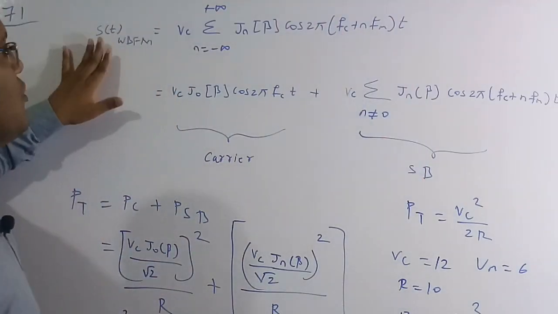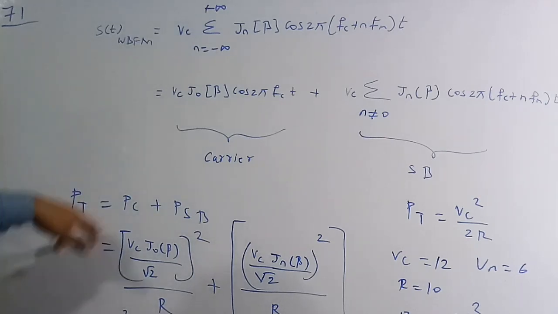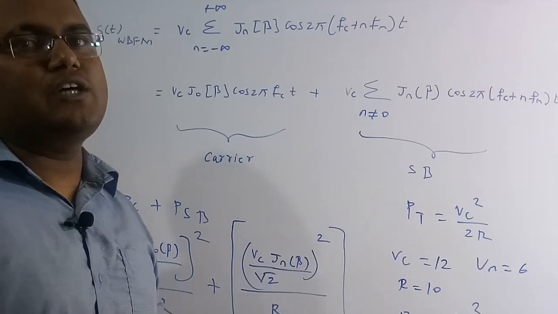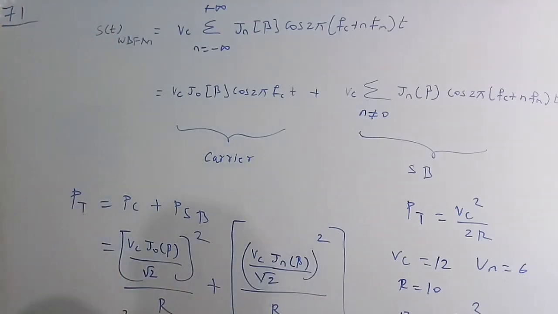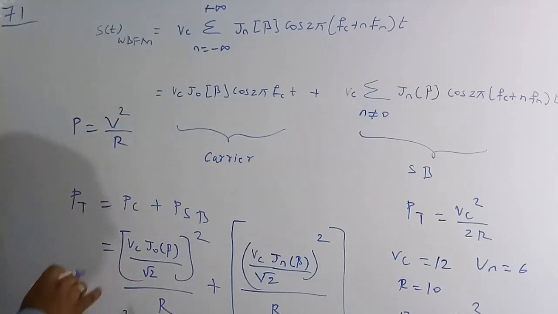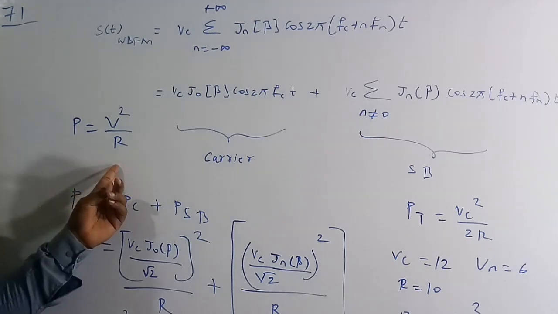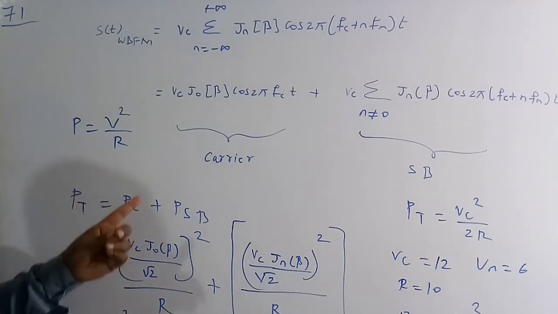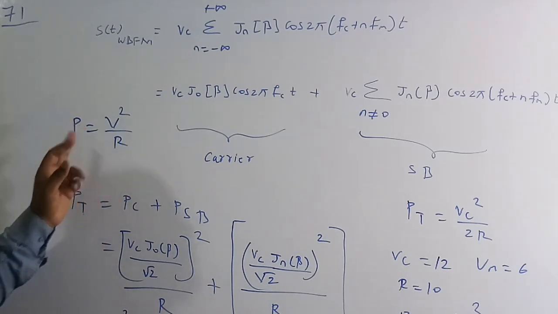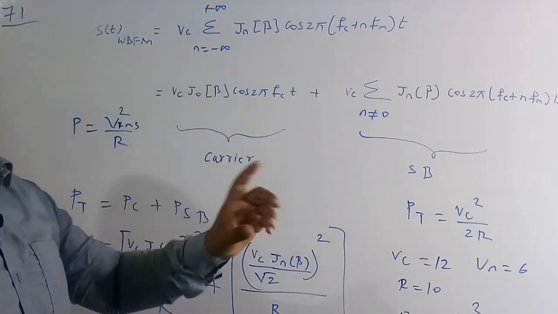Now I need to find the power in this wideband FM signal. The total power in the signal is the carrier power plus the sideband power. For each and every signal we need to take the RMS value. Power is equal to V square by R, V square by resistance R. If the resistance is not given in any question, then by default we assume the resistance is equal to 1 ohm. But in this question they have given a resistance value, so we have to use it. Therefore power is equal to V RMS square by R. For each and every signal we have to find the RMS.